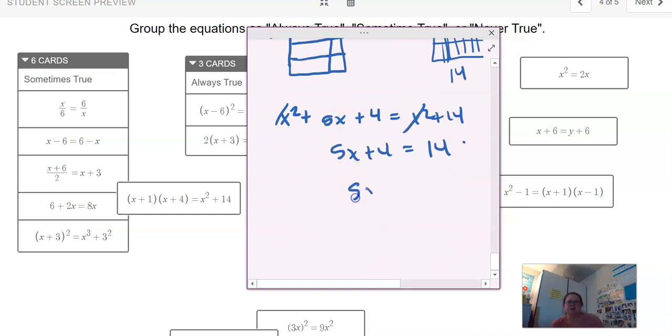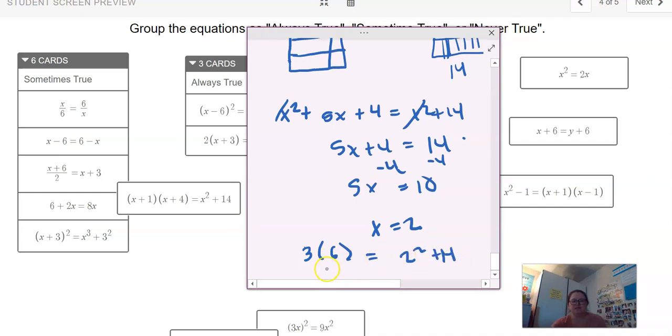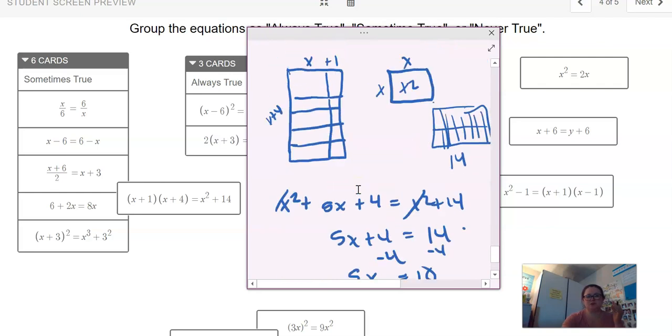So you end up with 5x equals 10, right, when you subtract that 4 from both sides. So x would equal 2. So when you put 2 in, 2 plus 1 is 3, so you'd end up with 3 times 2 plus 4 is 6, equals 2 squared plus 14. So that'd be 18. So when you put 2 in, it works. But visually, you can see it's not often going to work.